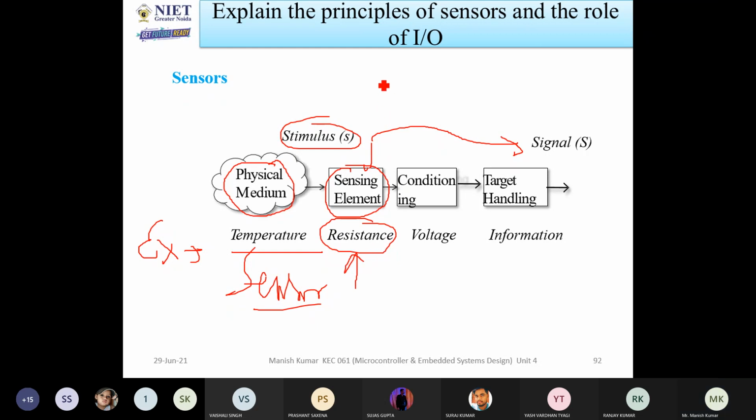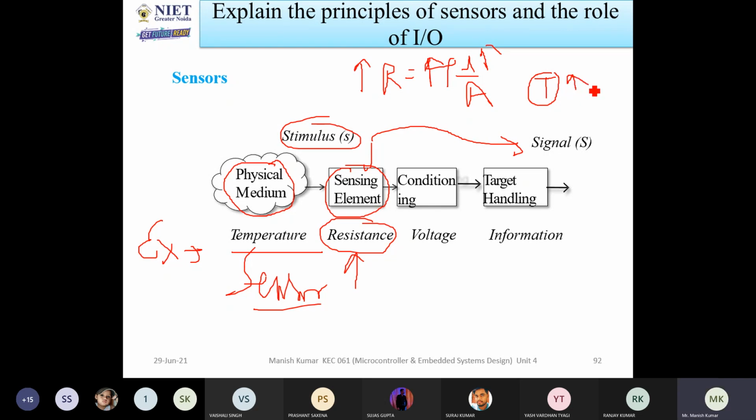All of you know that R equals rho L by A. If the resistance increases, it means that the length will increase, and also the resistivity will increase. If the resistivity increases, what about temperature? The temperature will also increase.